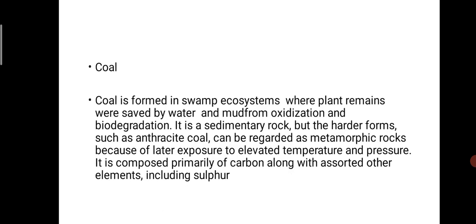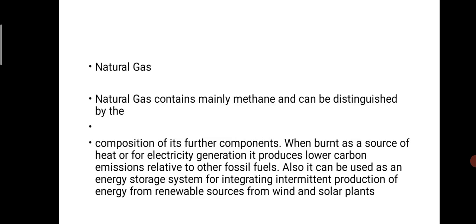Then coal forms in a swamp ecosystem where plant remains undergo biodegradation, and it is a sedimentary rock, but the harder forms such as anthracite coal can be regarded as metamorphic rocks because of later exposure to elevated temperature and pressure. It is composed primarily of carbon along with assorted other elements including sulfur. Then natural gas.